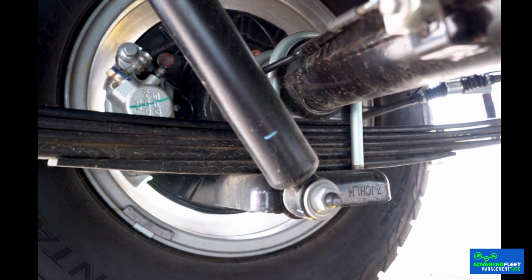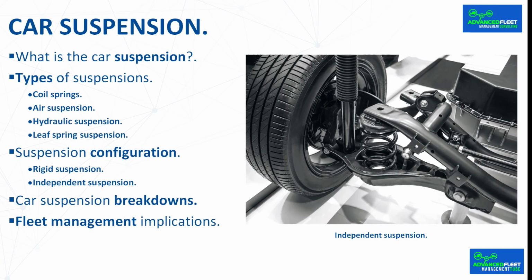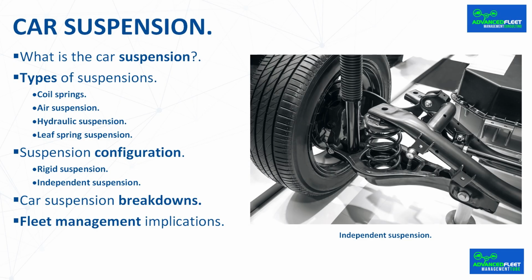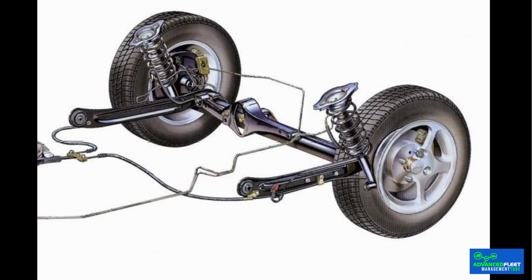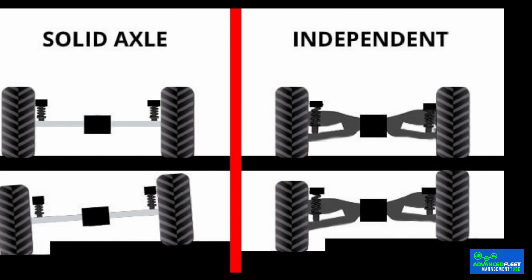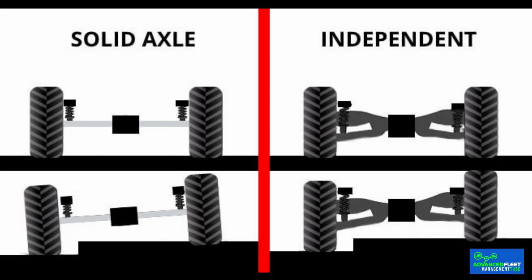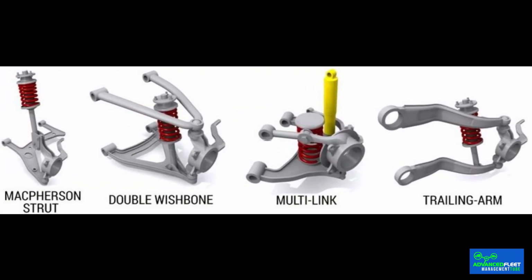Leaf spring suspension. This is a type of system most commonly used on off-road and heavy-duty vehicles due to its incredible strength, although it cannot be adjusted and has less travel. Suspension configuration. Considering how they are configured, they can be rigid suspension. Formed by an axle connecting the wheels, rigid suspension can affect both the body and the wheels connected by the same axle. It can adversely affect both ride comfort and traction, especially on rough terrain where one wheel can lift the other.